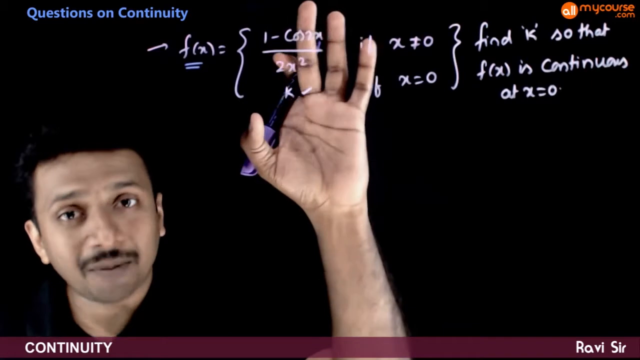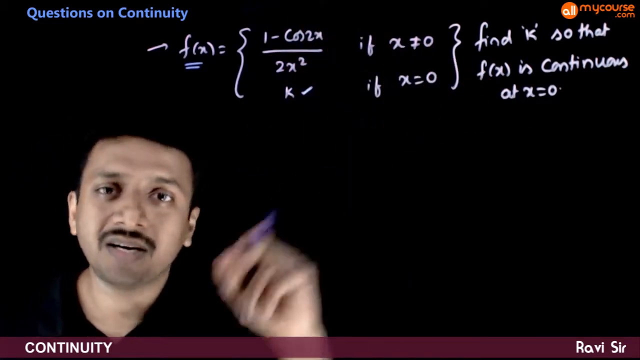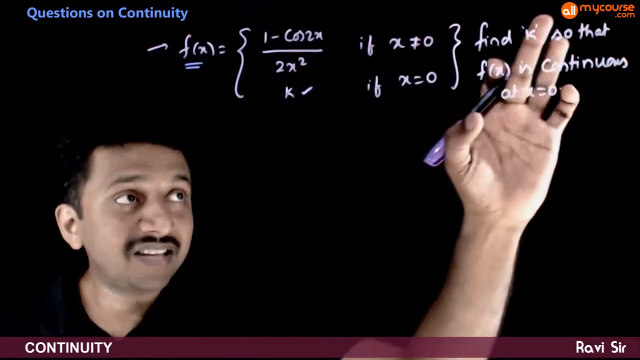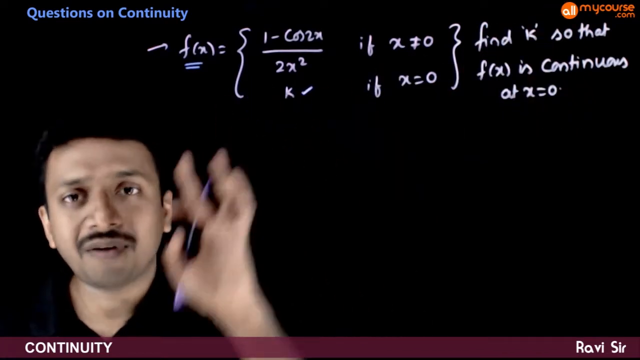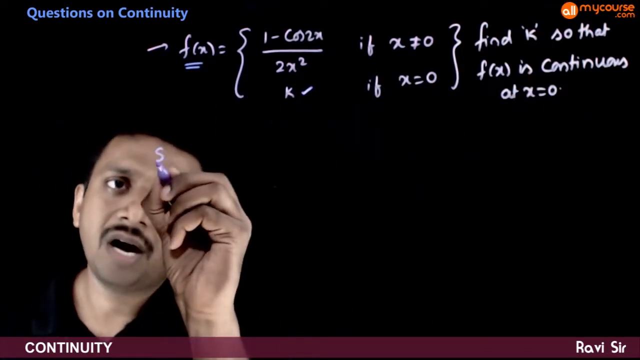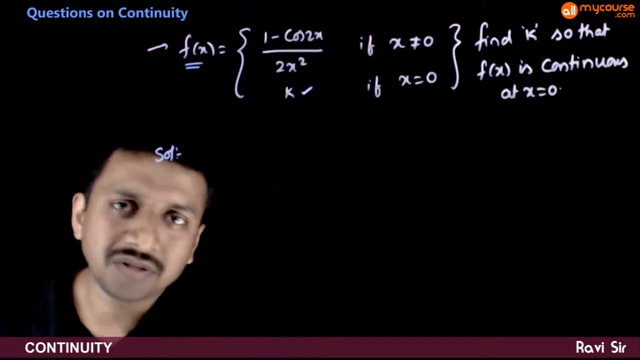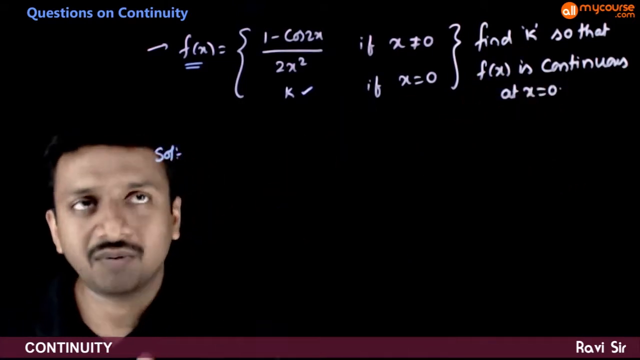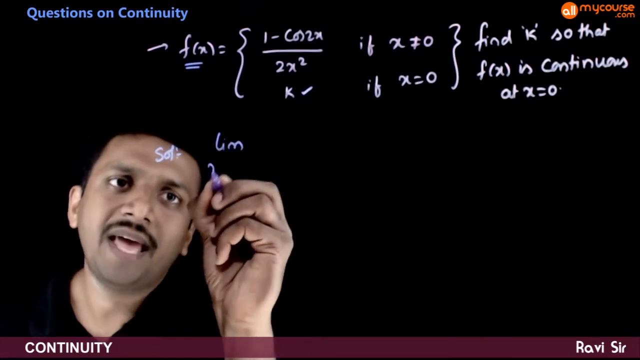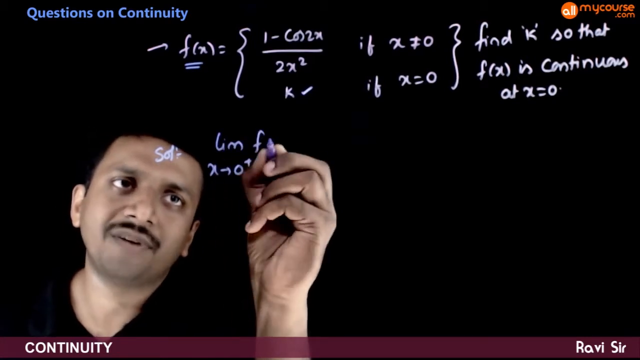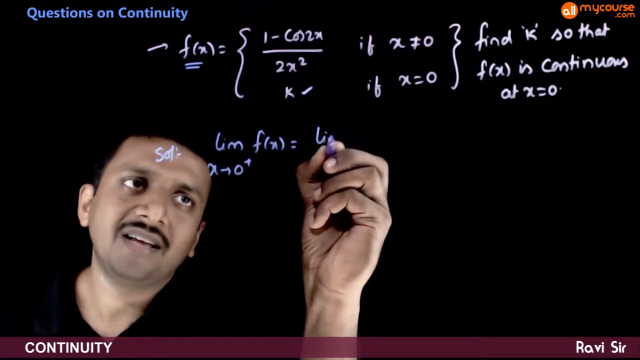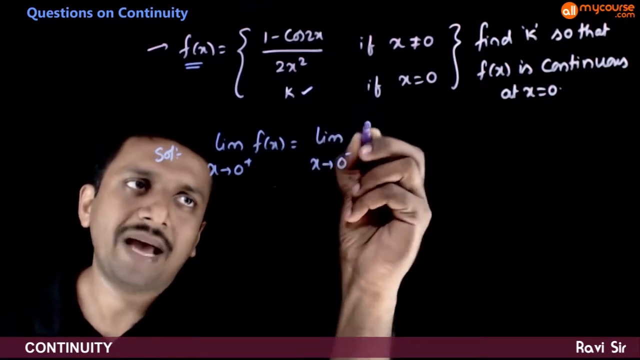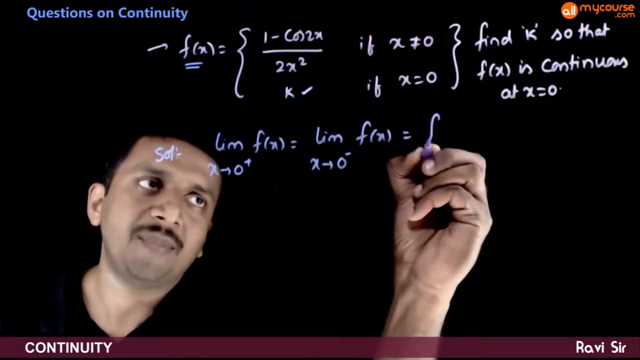If a function is given completely, you'll be asked to check whether it is continuous or not. Here it is given that it is continuous, so you can find an unknown. So how do you find this unknown k? Using the general condition for continuity: if the function is continuous at x is equal to 0, limit x tends to 0 plus f of x should be the same as limit x tends to 0 minus f of x,